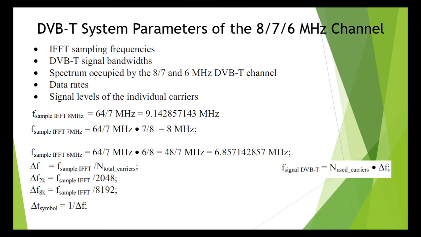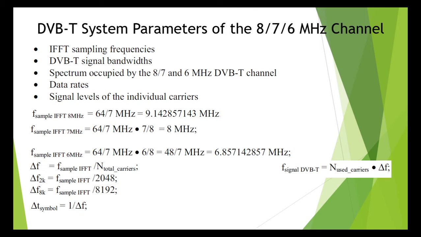All 2048 or 8192 IFFT carriers in the 8, 7 and 6 megahertz channel can be found within these IFFT bandwidths. From these bandwidths or sampling frequencies, the respective subcarrier spacing can be easily derived by dividing the sampling frequency by the number of IFFT subcarriers.